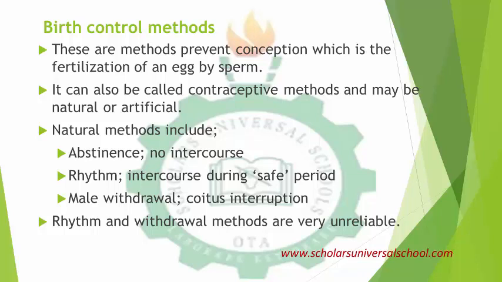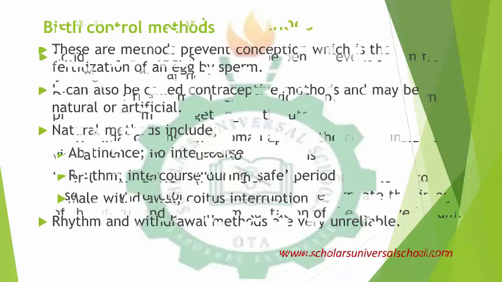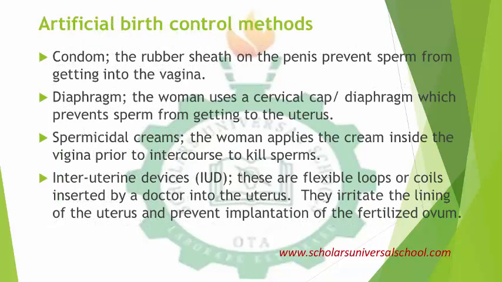Most of these methods, except abstinence, are unreliable because sometimes you can never know what will happen. So they are unreliable. You cannot totally depend on them. They are not enough for birth control. The artificial birth control methods include the use of a condom, which is like a protective barrier that prevents the penis from releasing sperm into the vagina.